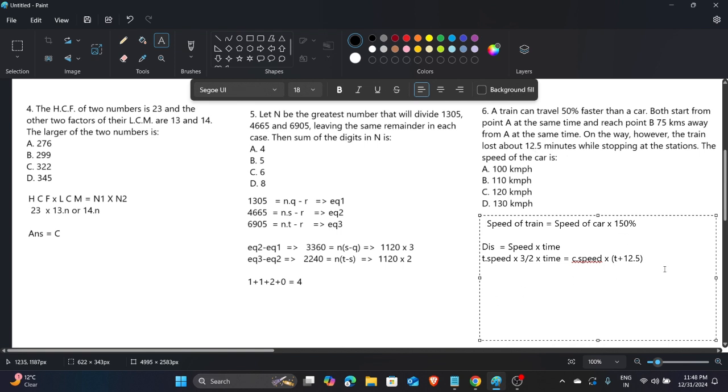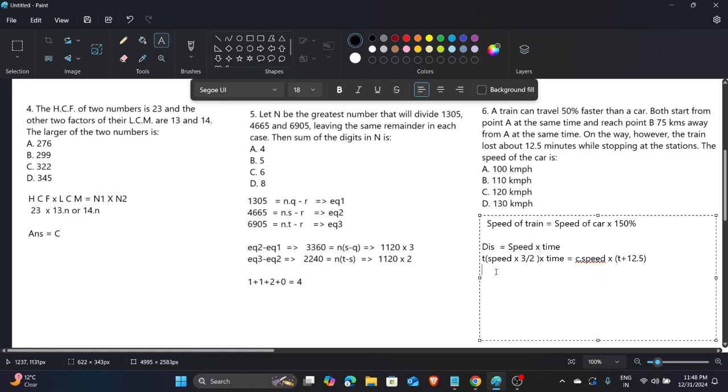Now in the second condition, this speed and this speed are the same. Why? Because when you multiply it by 3/2, it becomes the train speed. This whole is the train speed. The separate one is only a single speed, or you can say the car speed. When you multiply it by 3/2, it is converted to train speed. Because of that, we can cancel this speed with each other.